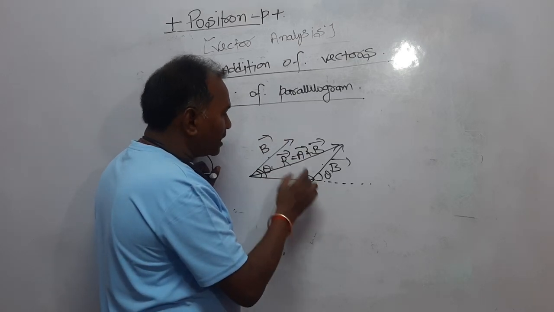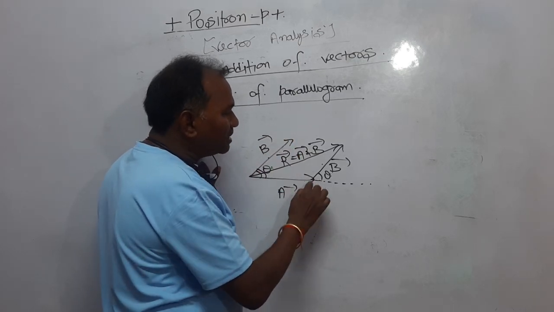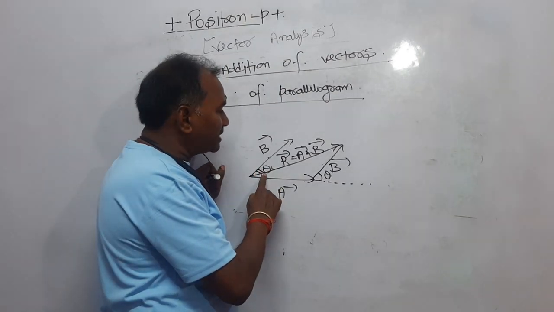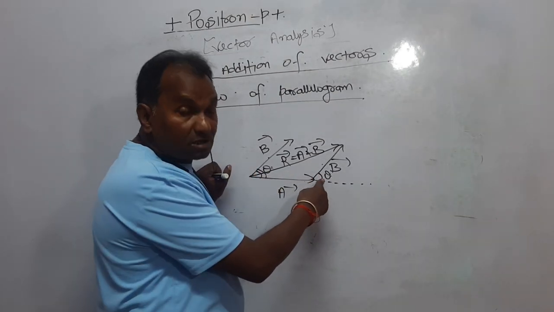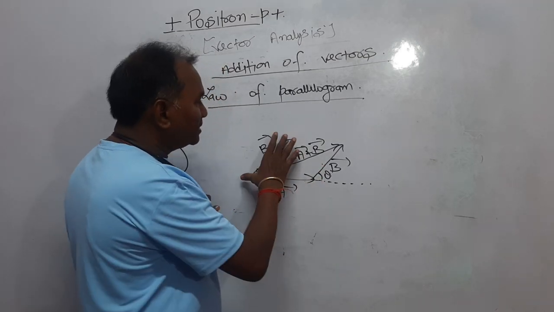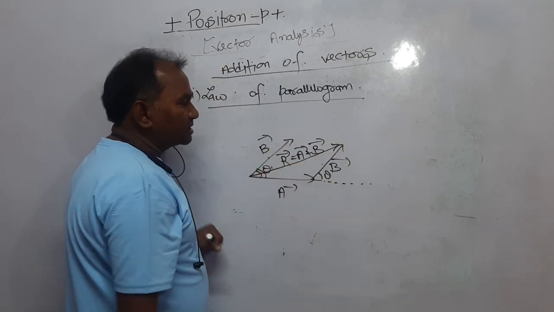I have drawn a line parallel to vector B, equal in magnitude to vector B. If this angle is theta, then this should be theta. Only then this will be parallel. If it is vector B, this is vector B.